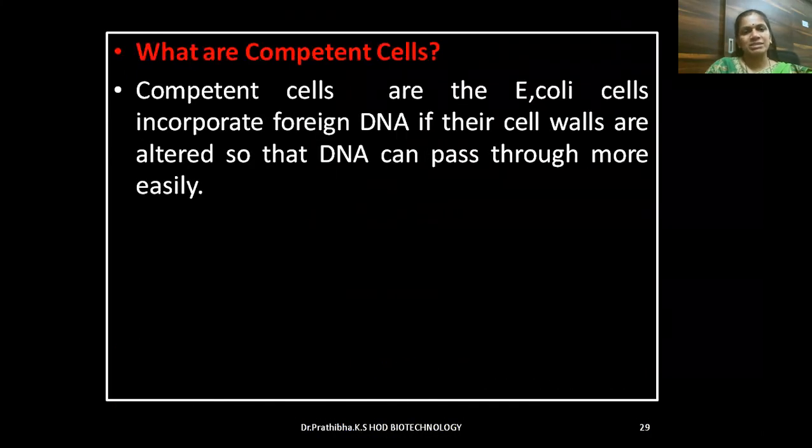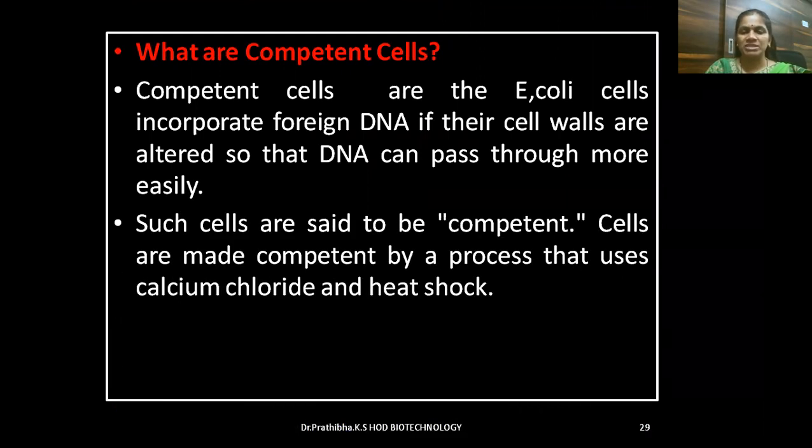What are competent cells? Competent cells are the E. coli cells that incorporate foreign DNA if their cell walls are altered so that DNA can pass through more easily. Such cells are said to be competent. Cells are made competent by a process that uses calcium chloride and heat shock.